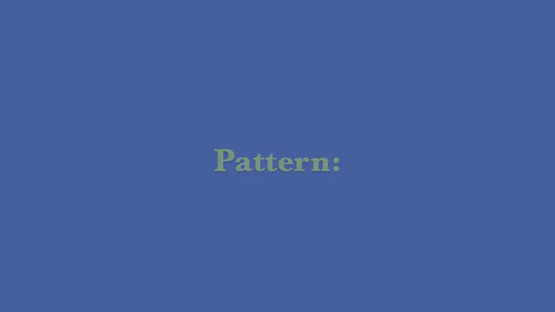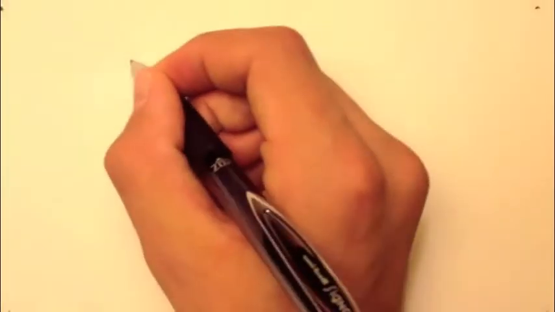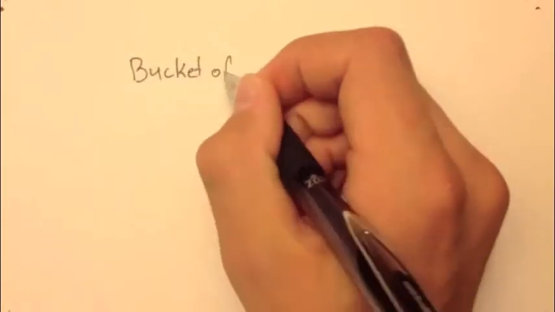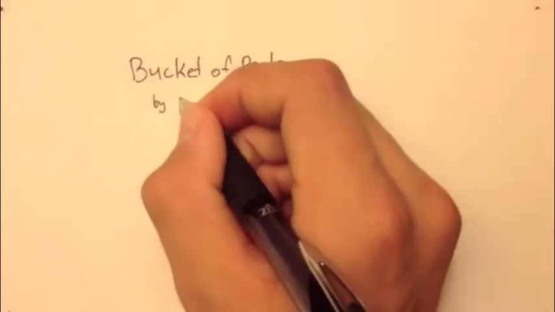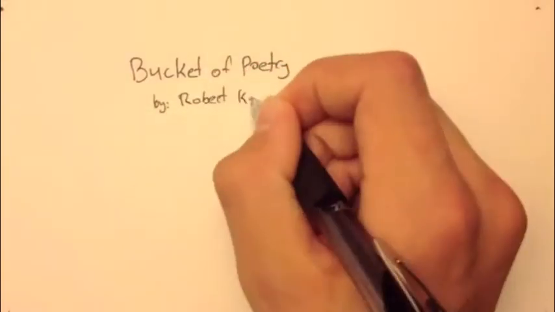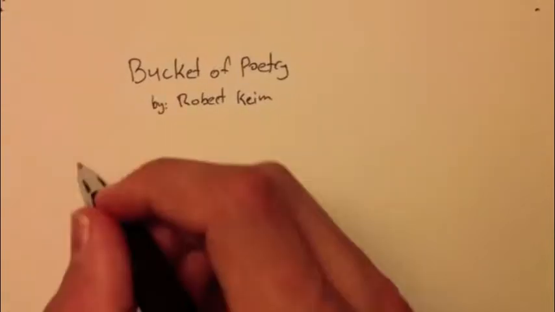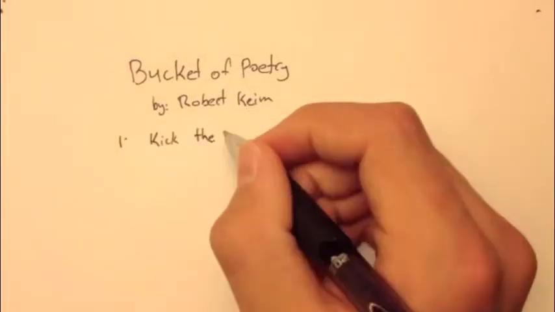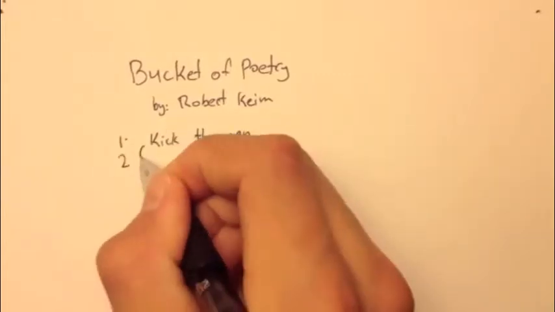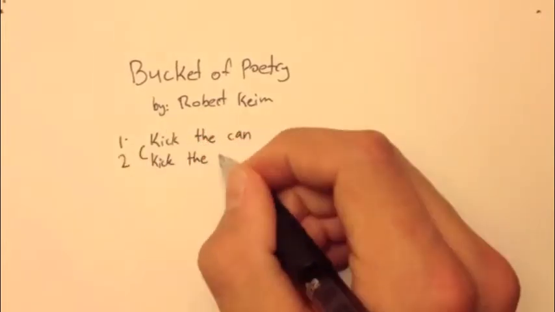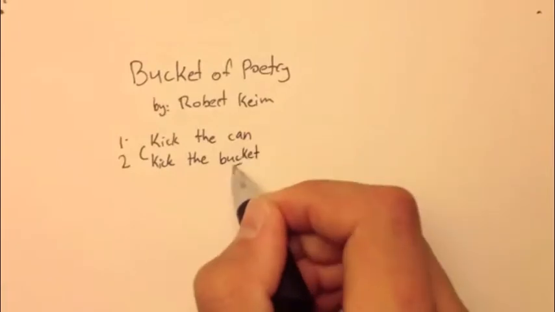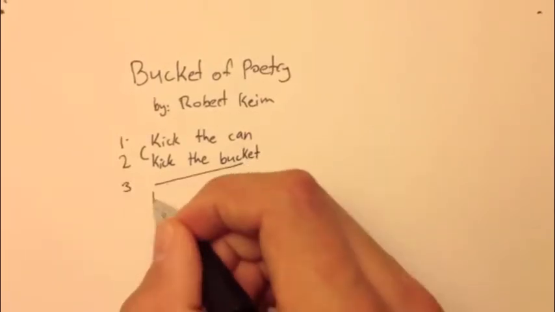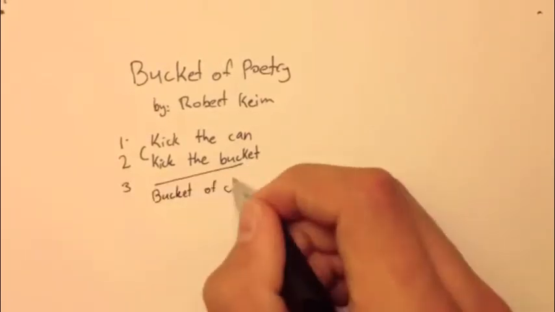First, the pattern. Let's use Bucket of Poetry by Robert Keane for our example. The first line of every Blitz poem starts out as a short phrase. In this case, kick the can. The second line of every Blitz poem starts with the same word as the first line. In this case, kick. Kick the bucket. Now, the first word of the third line is the last word of the second line. In this case, bucket. Bucket of chum.